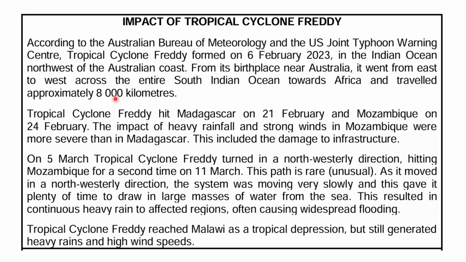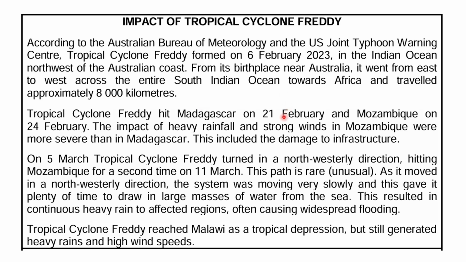When a tropical cyclone travels over warm ocean water for a very long distance, it can remain strong for a long time. And even if it weakens, it can regain strength again because the warm ocean water keeps supplying it with energy and moisture. That tells us that Freddy had a lot of energy and a lot of moisture supporting it.